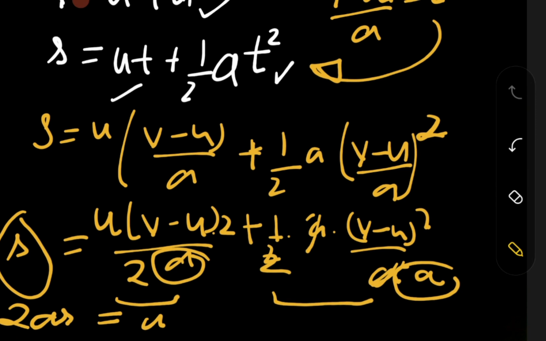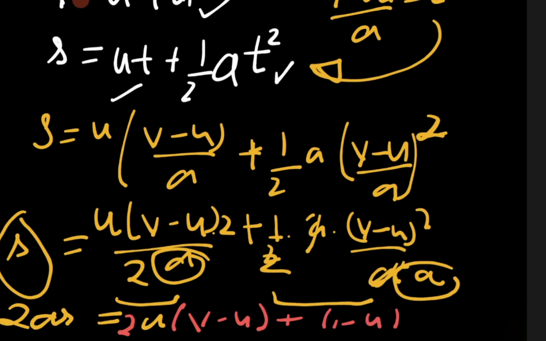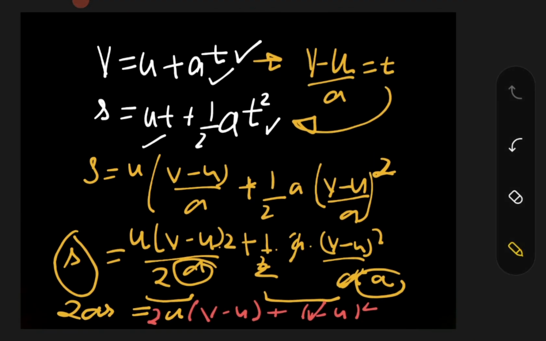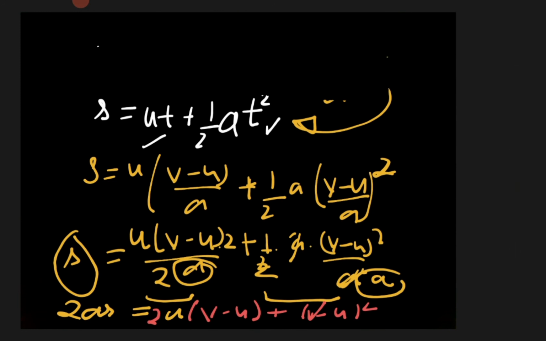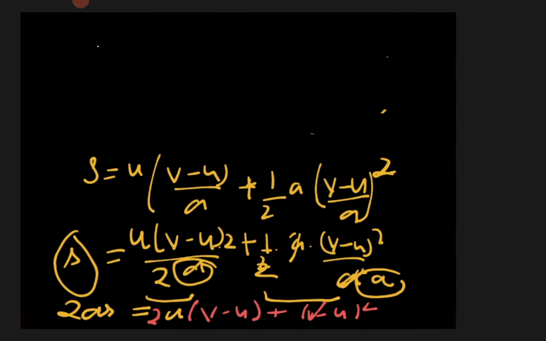Let me just change the color of my pen. So I have u times (v minus u), plus I have 2 also over there, and I have v minus u upon 2 square. So I have (v minus u) to the whole square. Now please note those equations, because they are going to be very helpful to you. Now it is not like we are just doing the rectification type of thing.